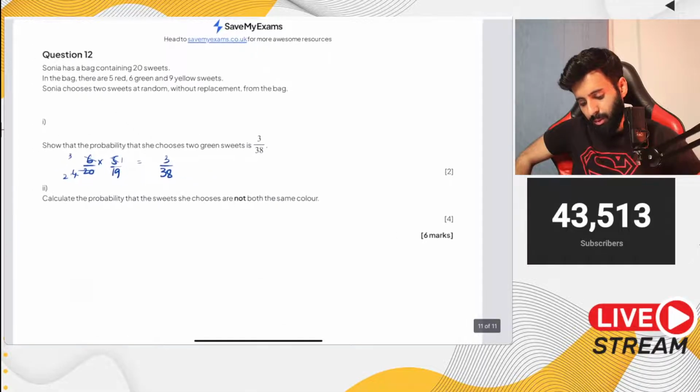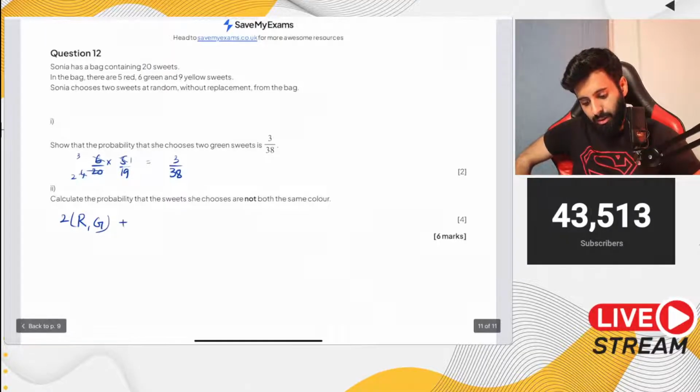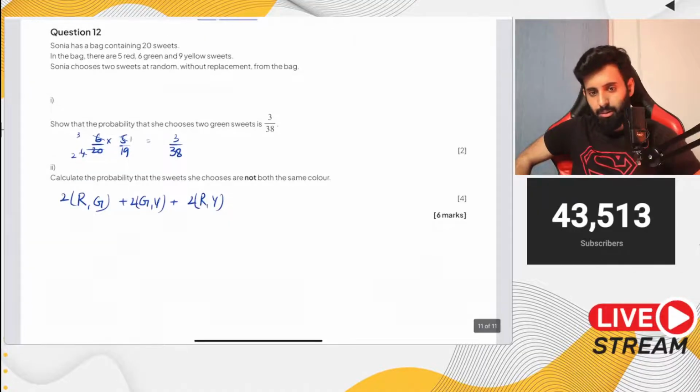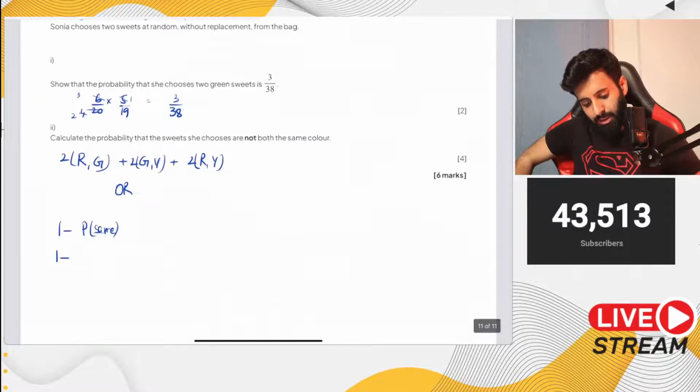not both the same color. Okay, so again you can do this: you can do red green, then times by 2, to consider the opposite order, and then you can do green yellow times by 2, or you can do red yellow times by 2 because yellow red is also possible, or you could do 1 minus the probability of same, which means let's do this question this way.